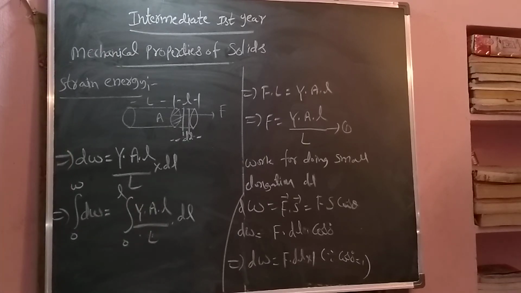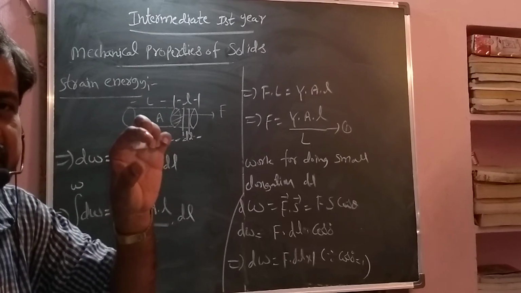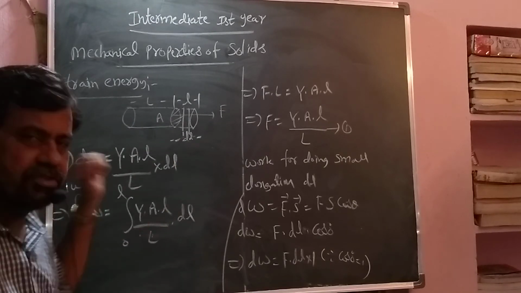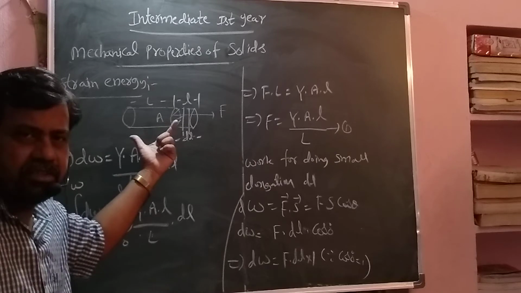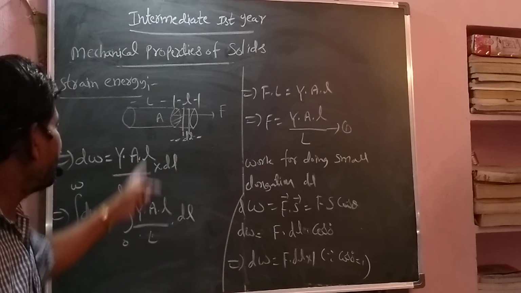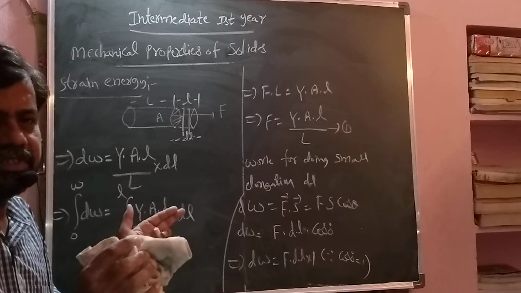Due to this elongation, the area of cross section reduces some, but the reduction is very small, so A is constant. L is the initial length, and the elongation is very small. So capital L means initial length. For example, initial 2 meters, due to elongation 2.02 came. So 2.02 is approximately the same, and that length is approximately the same. Due to that, L is constant. What happens?